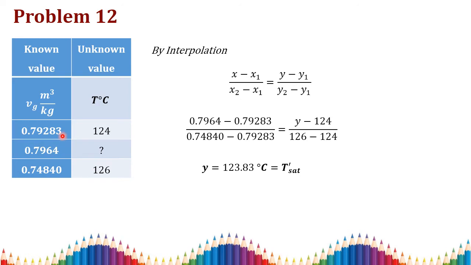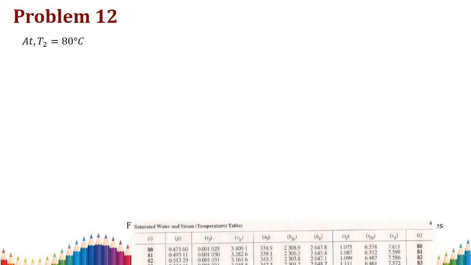So consider this as x1, this as x, and this as x2. Okay, so 124 as y1, this value will be y, and this will be y2. Substitute all these values: x minus x1 divided by x2 minus x1 is equal to y minus y1 divided by y2 minus y1. Solve this relation to get the saturation temperature as 123.83 degrees Celsius.